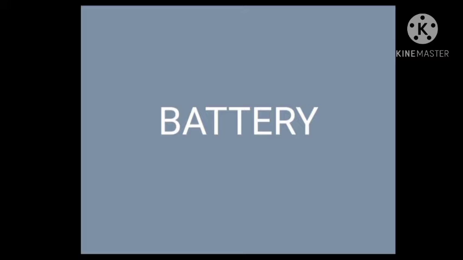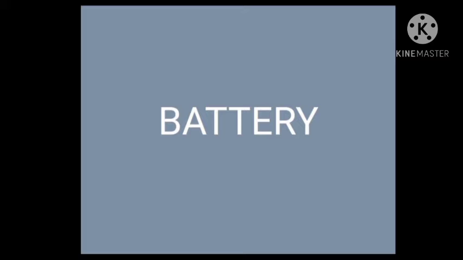Dry cell is an example of a primary cell, and the advantage of this dry cell is that it is cheaper, it is lightweight, and it is small in size. It can easily be carried from one place to another, and there is no fear of leakage. One disadvantage of a dry cell is that it cannot be recharged once the chemical stored in it is used. Dry cells are used in many devices such as torch, wristwatches, transistors, and TV remotes.